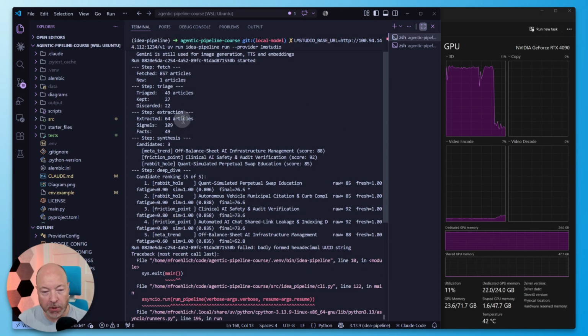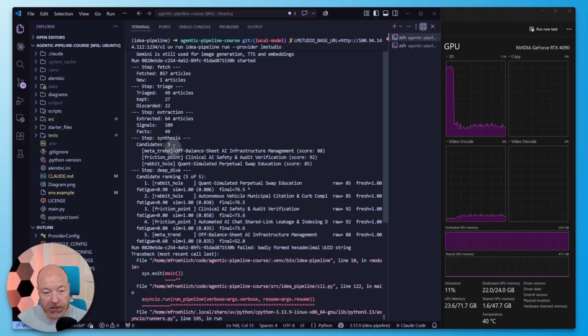So let's take a quick peek here. So yeah, what I was about to say, in the synthesis step, we take all of these signals from the last couple of days. I forgot what the exact cutoff is here in the course version of the pipeline. And then we feed that into a fairly long prompt and tell it to look for patterns, right? Cluster things, and then come up with 3 distinct business ideas, one for each archetype. So one meta trend, one friction point, and one rabbit hole.